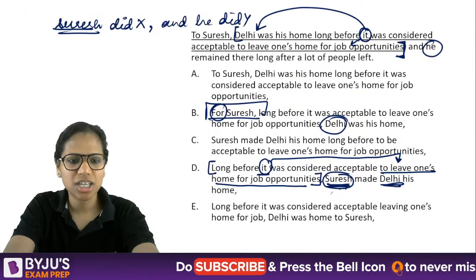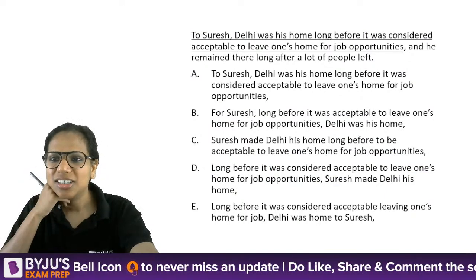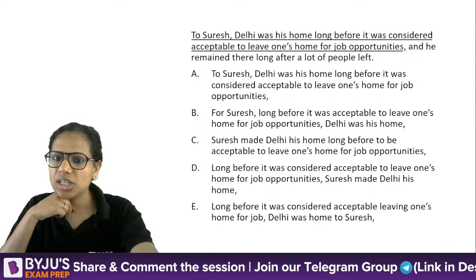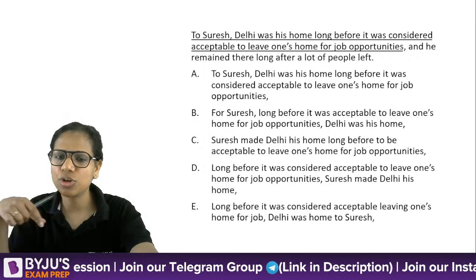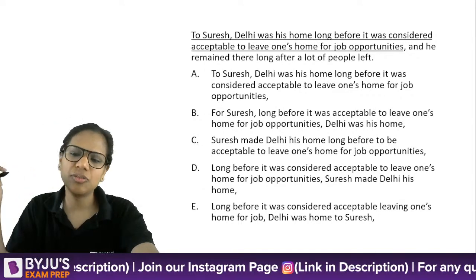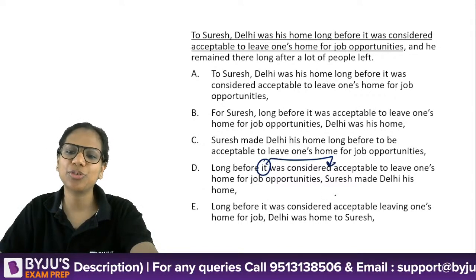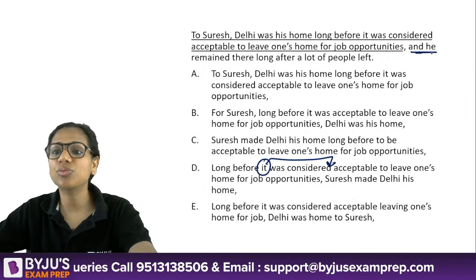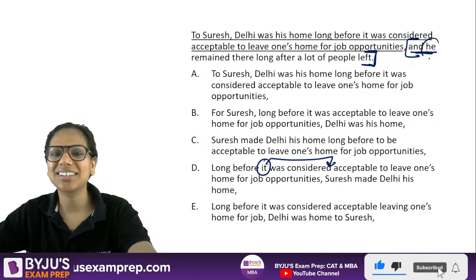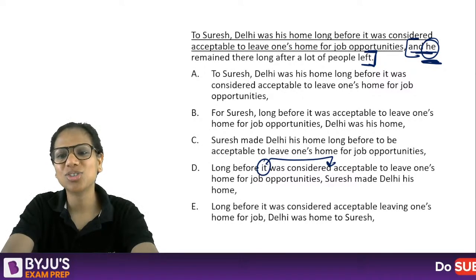Aditya, you're changing the sentence altogether. Let me just see what you're trying to say. In the previous question, Aditya says that long before it was considered acceptable to leave one's home for job opportunities, Delhi announced restrictions for foreigners. Long before. Yes, even then the answer would be D, because all I need to make clear is what does this "it" refer to, right? Acha, wait, but then we have this phrase, no, "and he." So if you change the first part altogether, who is this "he"? "He remained." Who is this "he"? Okay, we can't change the first part altogether. We have to mention Suresh there.